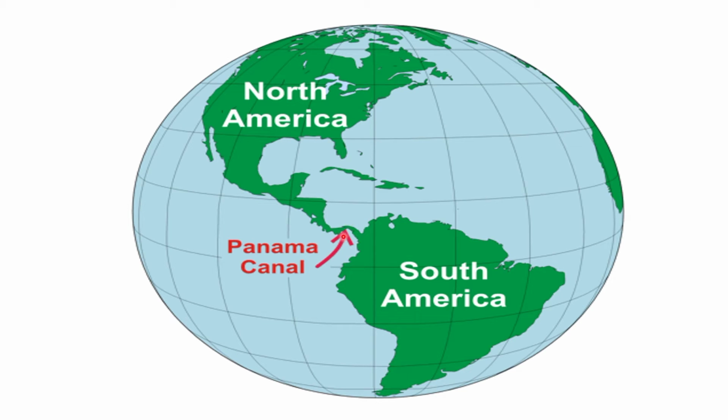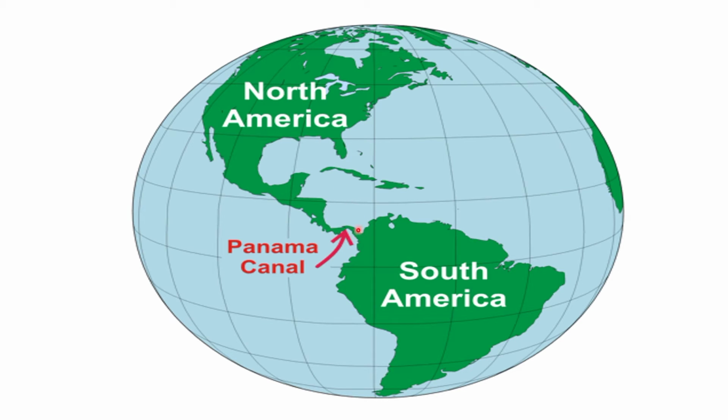Here is Panama City, and by cutting through here, we can clearly see this is one continent and this is another continent, and the neck of land has been cut down to make a canal, known as the Panama Canal. What is a canal? A canal is constructed by cutting through necks of land joining two continental areas. So the definition has been satisfied.